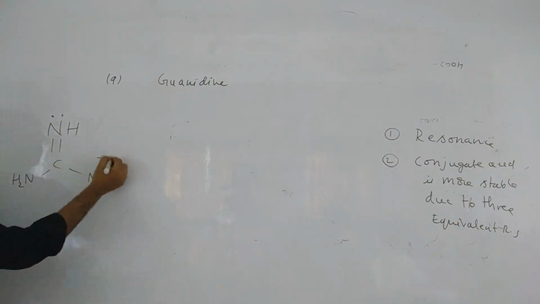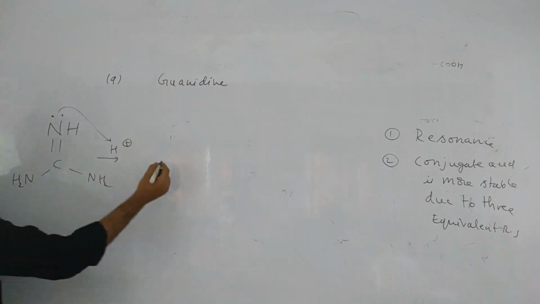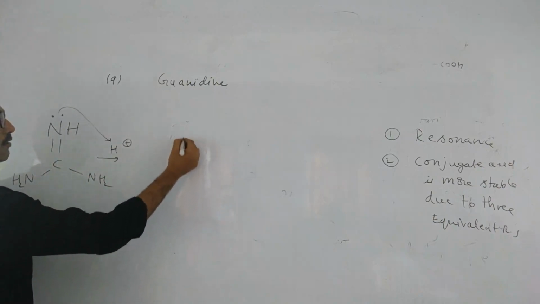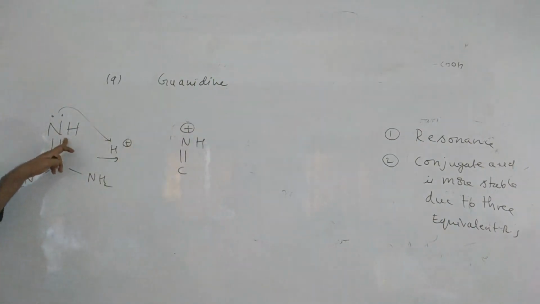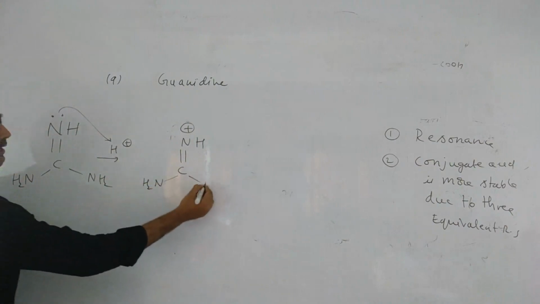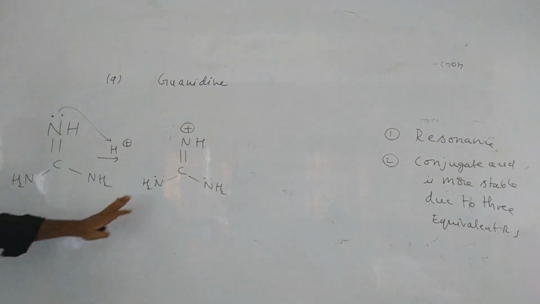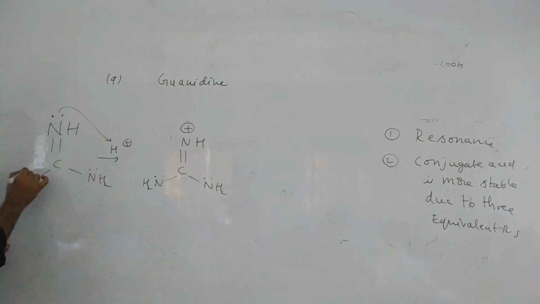So if it takes H plus ion, it will form like this: C double bond NH plus. Why plus? Because nitrogen has 4 bonds. Again NH2, NH2. Here there are lone pairs because nitrogen is having 3 bonds only. 3 bonds means there will be lone pairs. Here everywhere lone pair will be there.